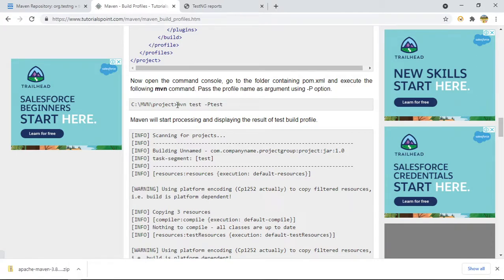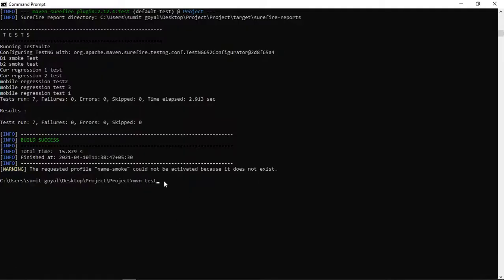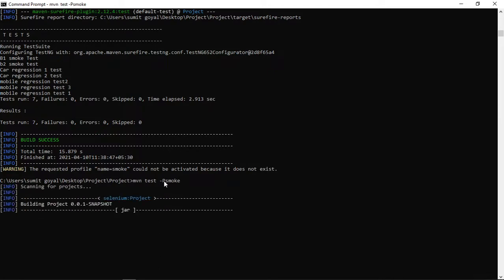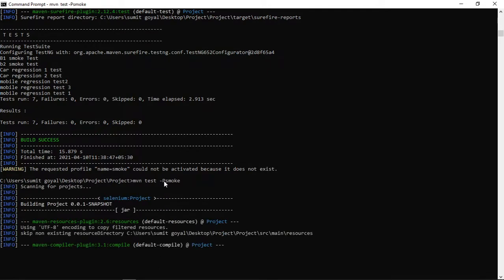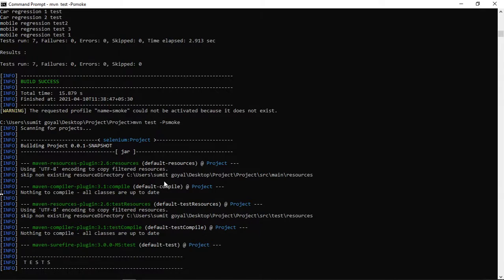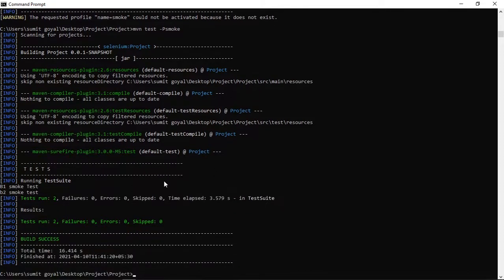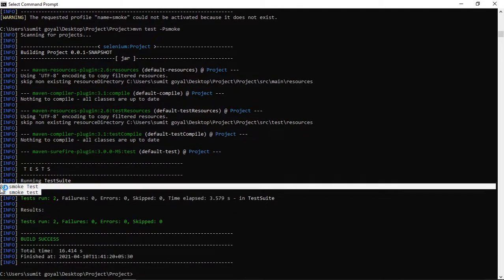So what you have to do? MVN test hyphen P, provide smoke. I need to run the smoke test cases. So this is the ID. If I try to run, let us see whether it is running. You can see this time only smoke test cases have run, right?